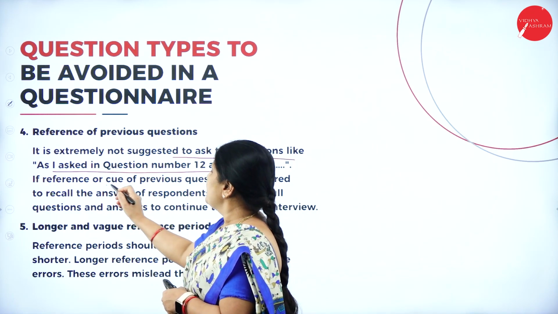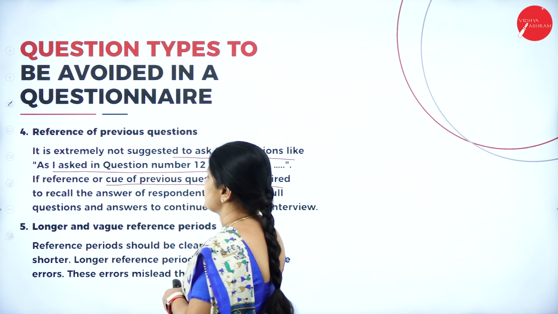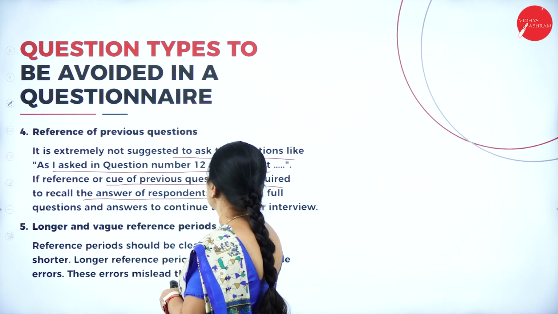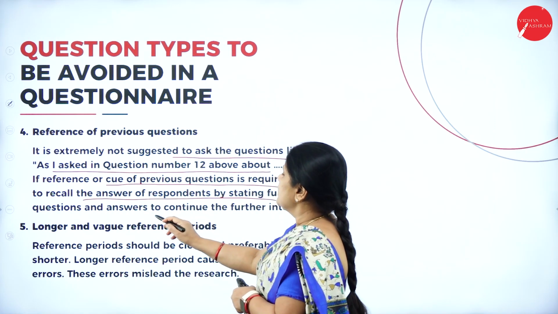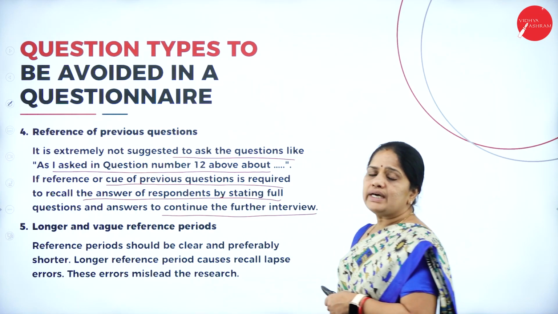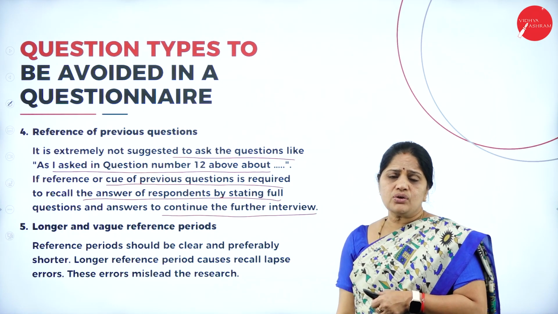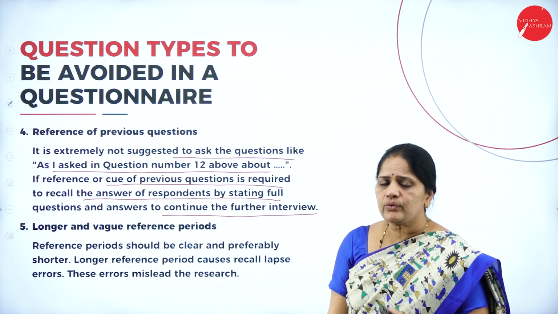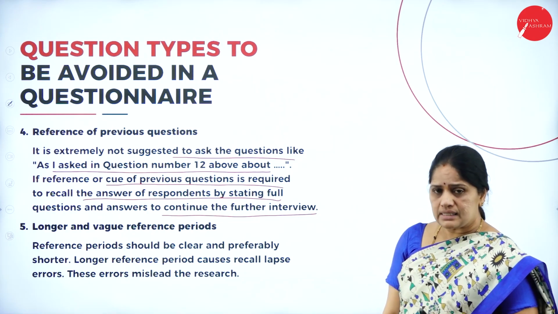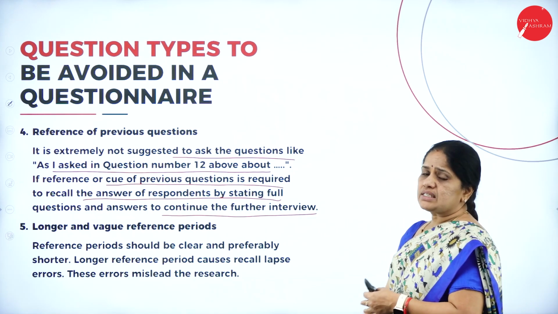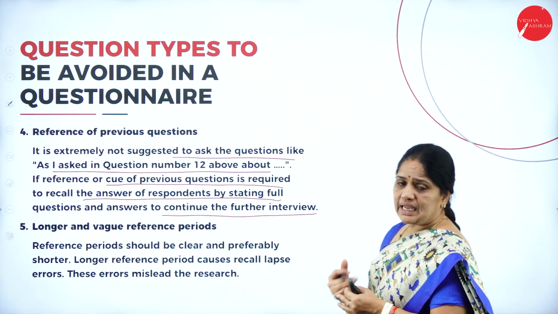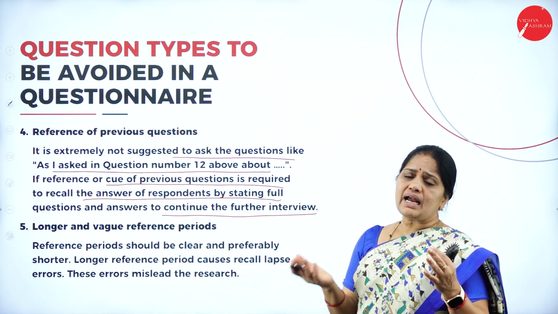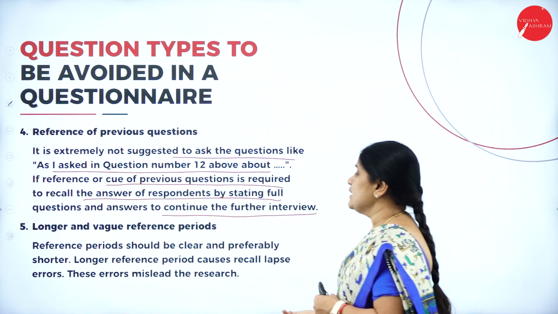If a reference or cue of a previous question is required to recall the answer of the respondent, state the full question to continue further in the interview. So in case you have to have a reference, it is better to write the question in full and then ask for the answers. Instead of asking to go and refer to that question and come back and answer, you can as well write the question again and ask it.